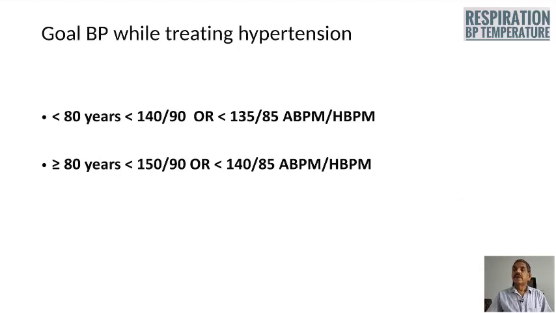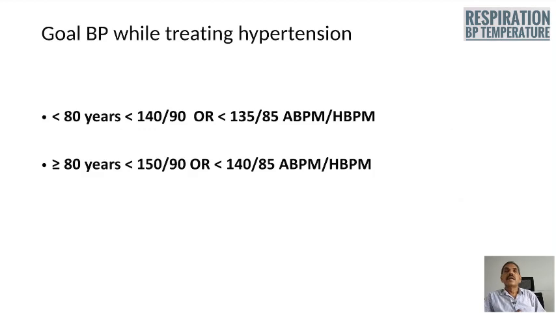And now we have to see what is the goal blood pressure when you are treating hypertensive individuals. In an individual less than 80 years of age, the goal blood pressure is less than 140 over 90 millimeters of mercury, or blood pressure value less than 135 over 85 on ambulatory blood pressure or home blood pressure monitor.